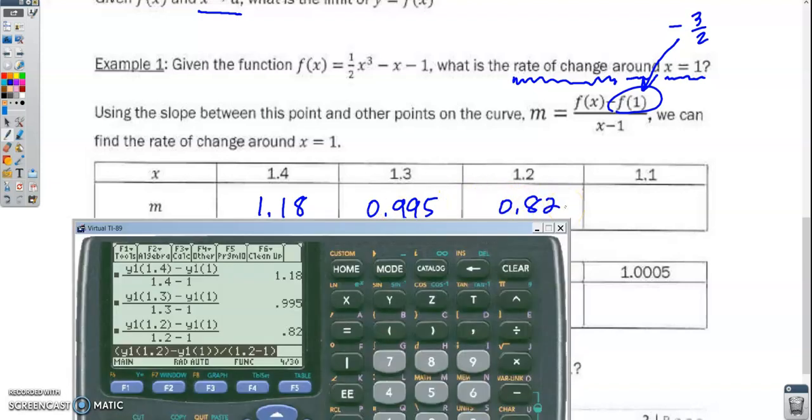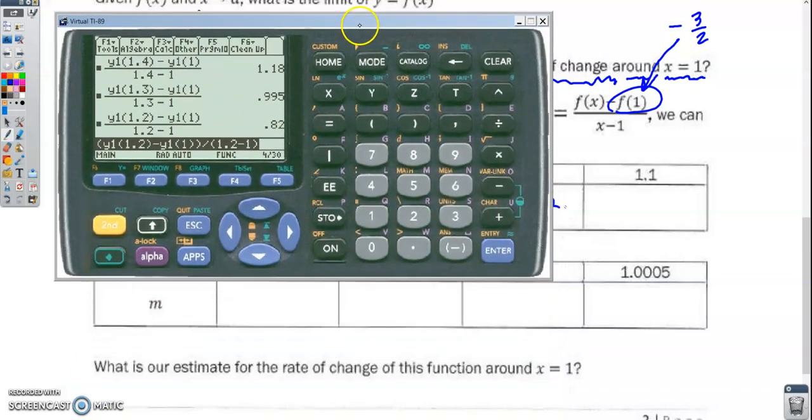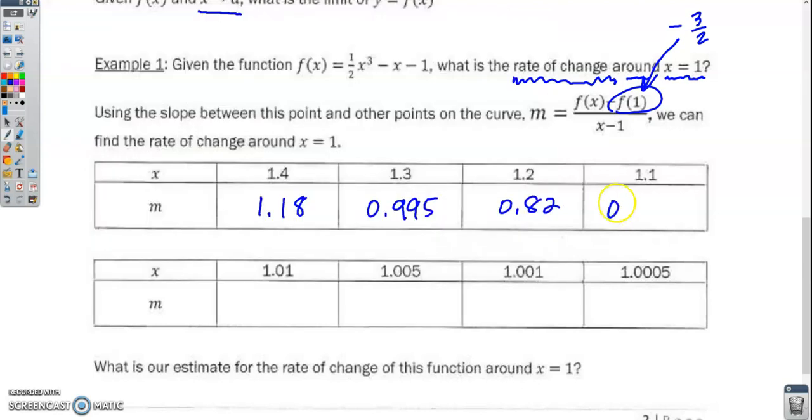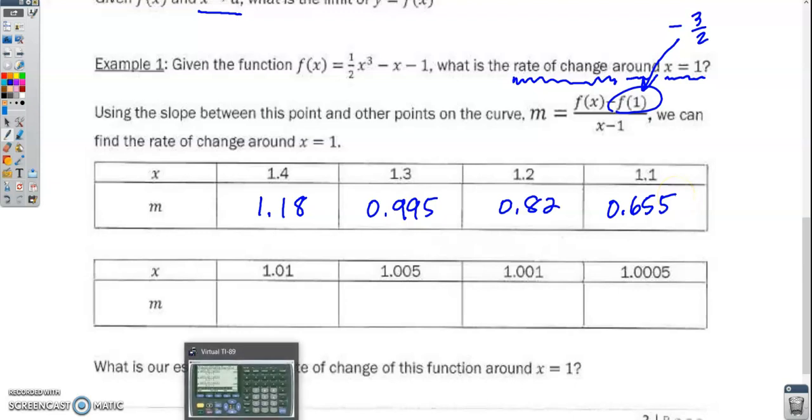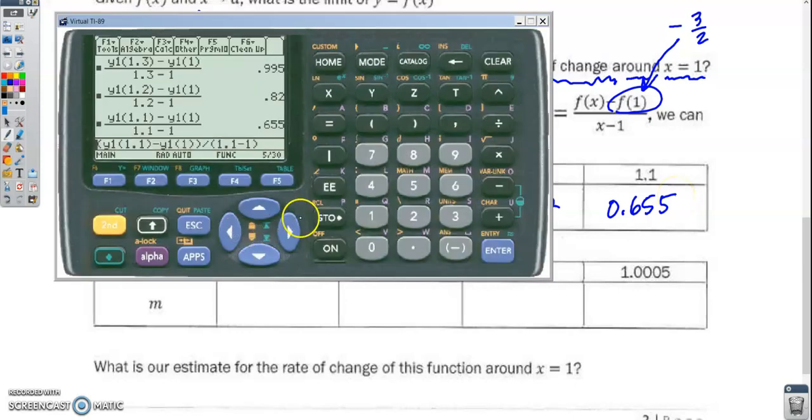And then I'm going to do the same thing with 1.1. And that gives us 0.655. And then I'm going to do the same thing with 1.01.